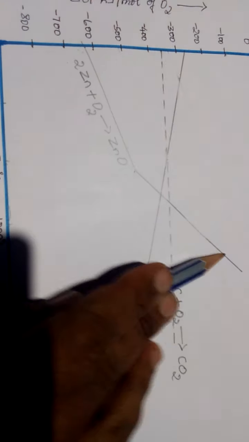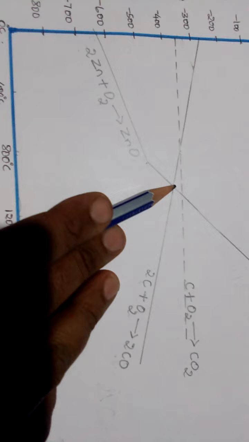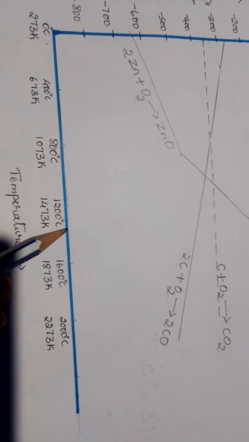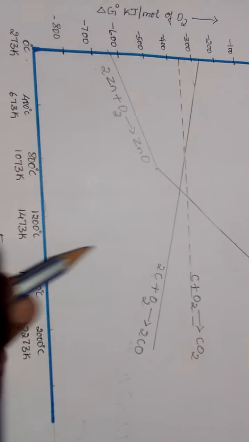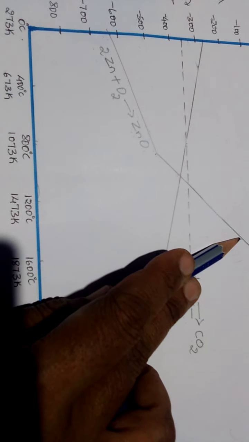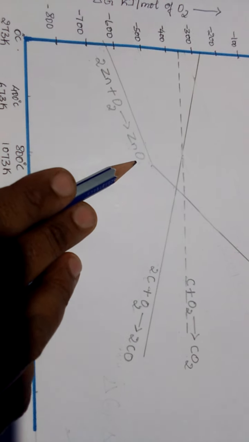But at what temperature? Up to this temperature it is below, but at higher temperature, at nearly 1673, the difference is very high. So above 1673 Kelvin only, coke can become a reducing agent for zinc oxide.